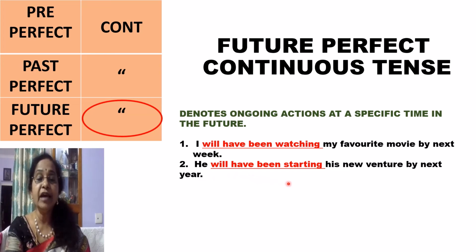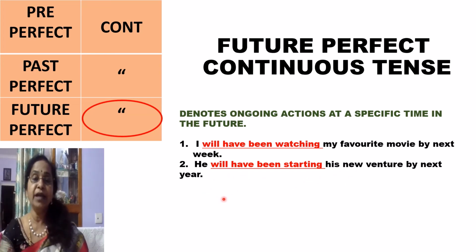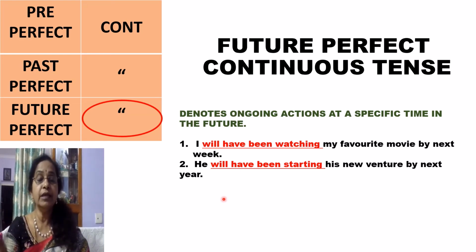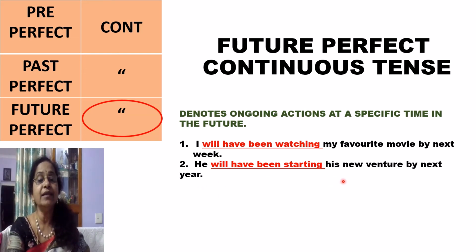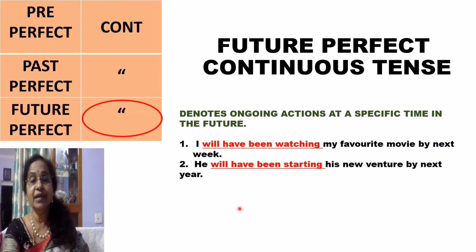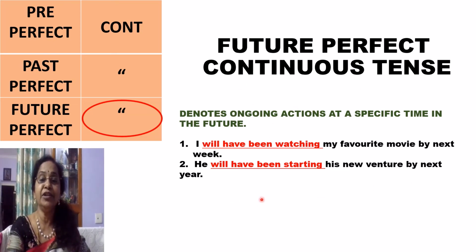Second, he will have been starting his new venture by next year. Maybe he's planning to go for a startup and he has done all the groundwork. He has got his plan approved and whatever work he has to do. So he's sure of starting his new startup or venture. This is future perfect continuous tense.